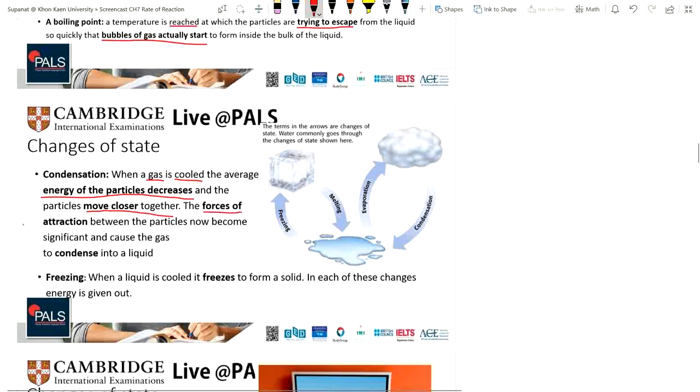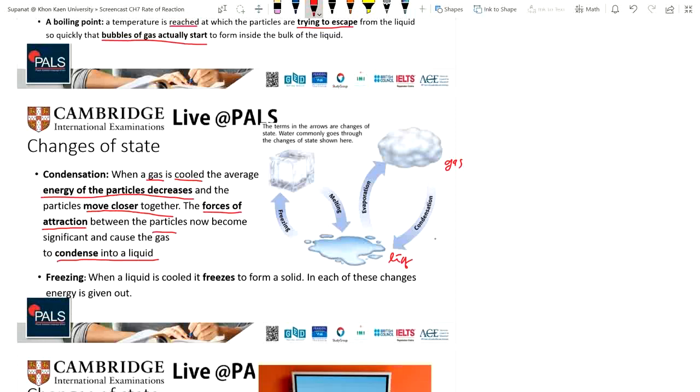So the force of attraction between the particles becomes significant and causes the gas to condense into a liquid. Basically, condensation means the gas is cooling down, the energy of the particles decreases, then they move closer together and the gas condenses to a liquid. This is condensation.